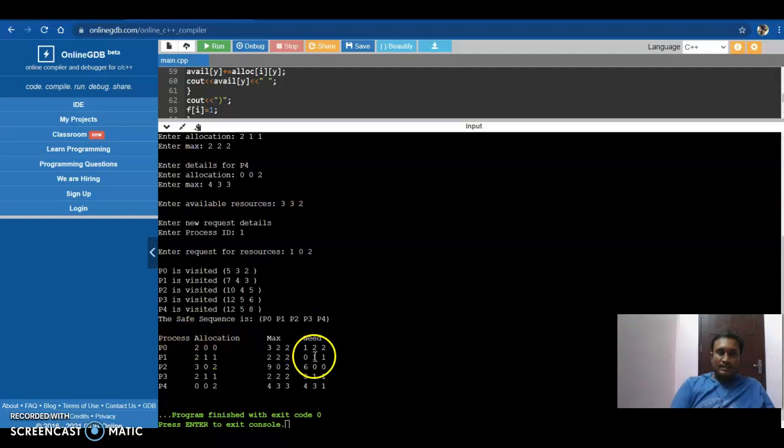Process, allocation, maximum, need: P0 200 322 122. P1 211 222 011, P2 302 902 600, P3 211 222 011, P4 002 433 431.